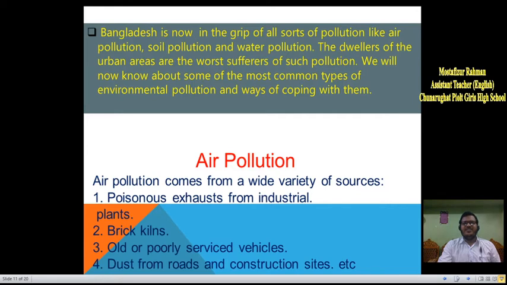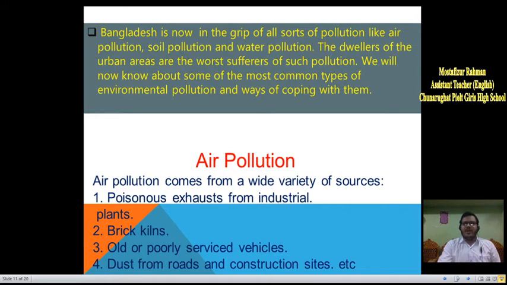Okay, dear students, we know that Bangladesh is now in the grip of all sorts of pollution like air pollution, soil pollution, and water pollution. The dwellers of the urban areas are the worst sufferers of such pollution. We'll now learn about some of the worst common types of environmental pollution and ways of coping with them.